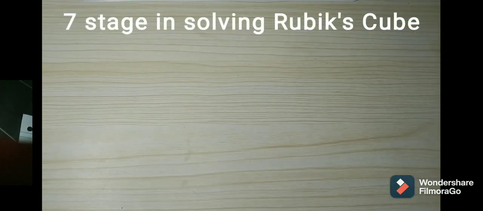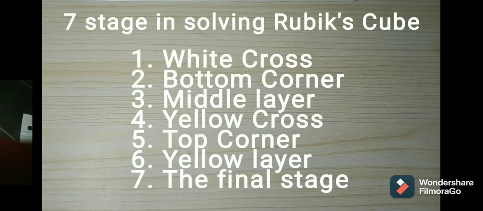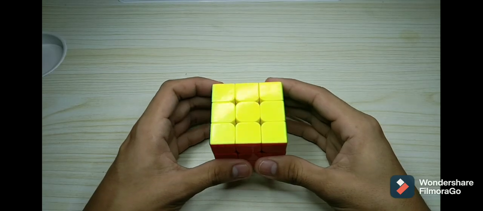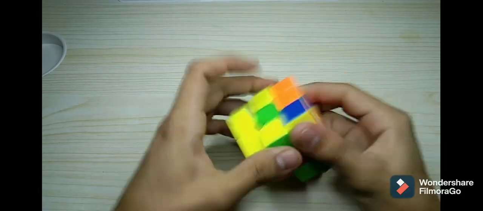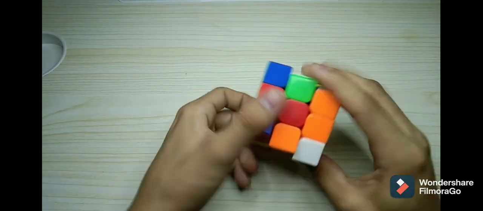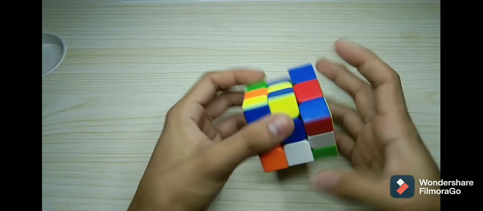There are 7 stages in solving the Rubik's Cube: the white cross, the bottom corner, the middle layer, the yellow cross, the top corner, the yellow layer, and the final stage. Shuffle the Rubik's Cube.